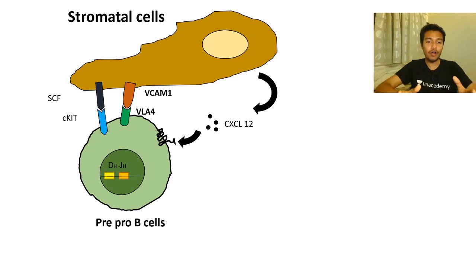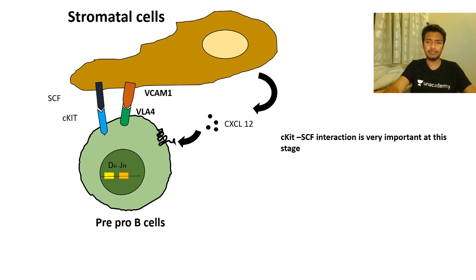It is going on inside the pre-pro B cell at this particular stage, and the chemokines secreted by the stromal cells really help the pre-pro B cell to undergo it. VDJ recombination is a super important concept you should know if you are going to appear in IIT JAM, JNU, or many exams.